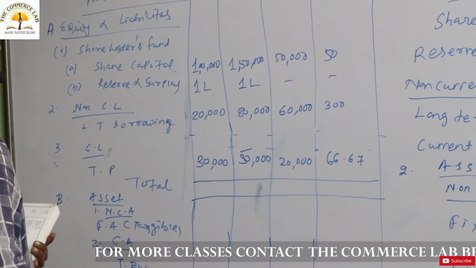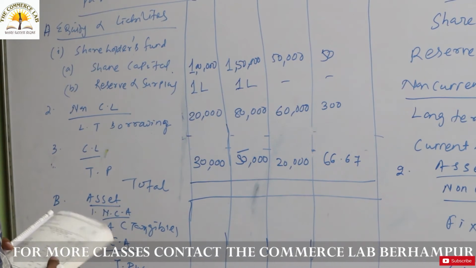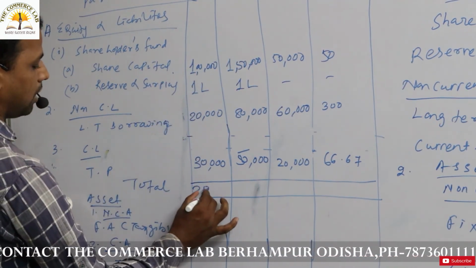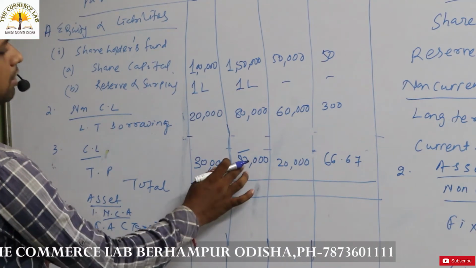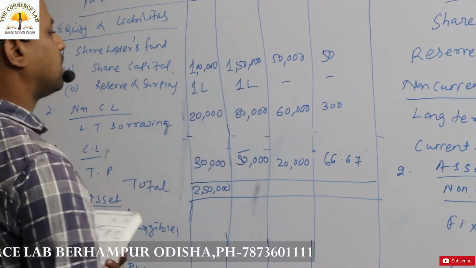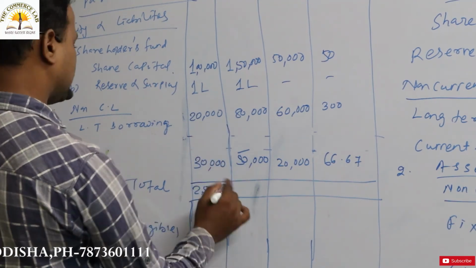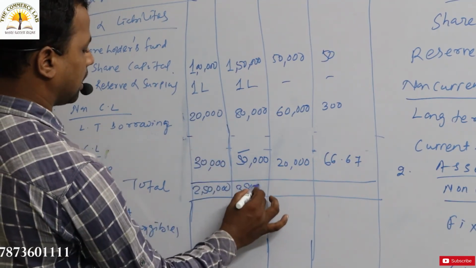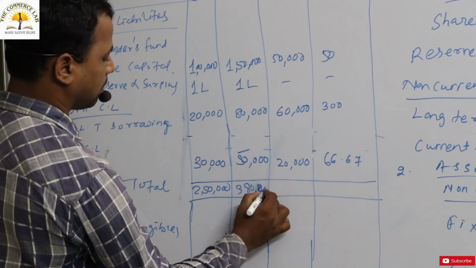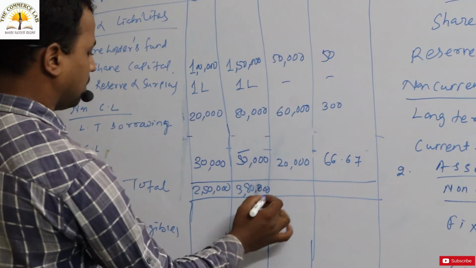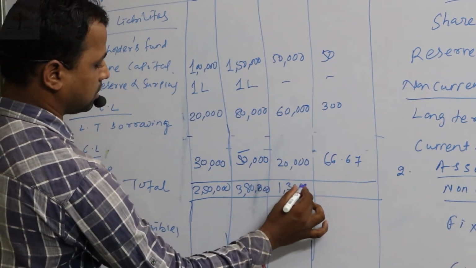Okay, so you have to calculate. Okay, so this is 30, 20, 50. This is 1 lakh, 1 lakh. So 2 lakh 50,000. Then this is 1 lakh plus 1 lakh 50,000, then 2 lakh 50,000, then 80,000, then 50,000. So the total will come 3 lakh 80,000. Okay. Then 50,000, 60,000, then 20,000. So this is 1 lakh 30,000.